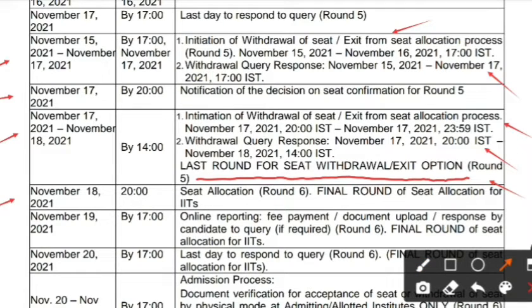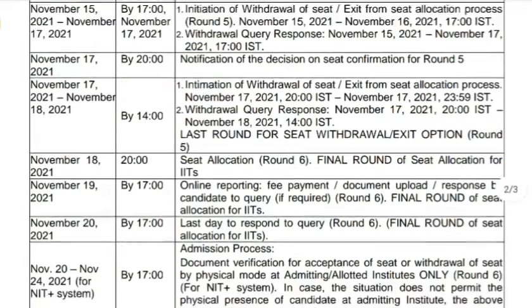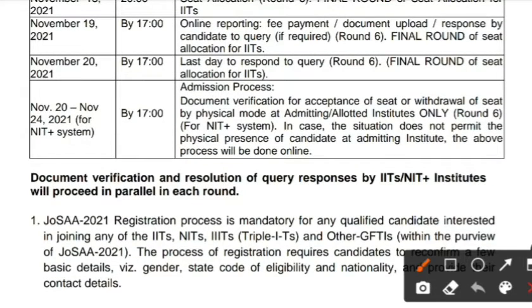On November 18th by 8 p.m., seat allotment for round 6 will be done. On November 19th, 5 p.m., online reporting should be done for the round 6 students. This is the final round of seat allotment for IITs. November 20 by 5 p.m. is the last day to respond to the query of round 6.